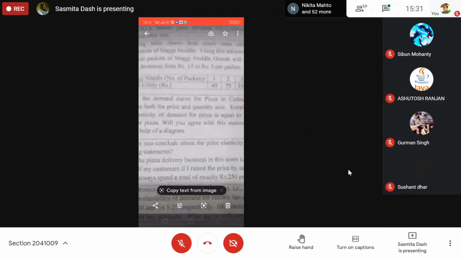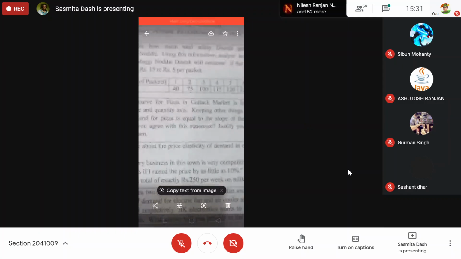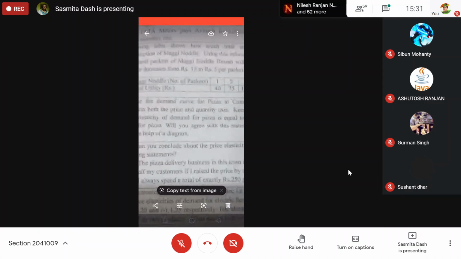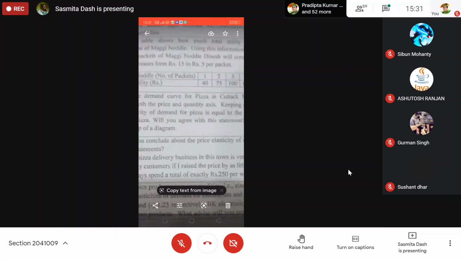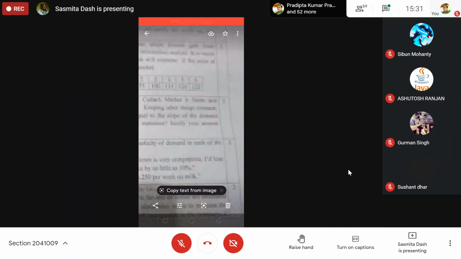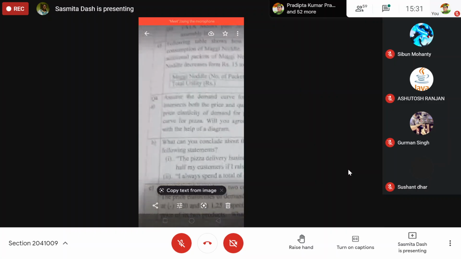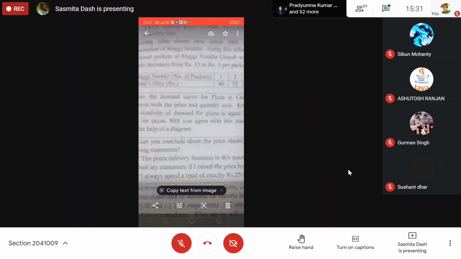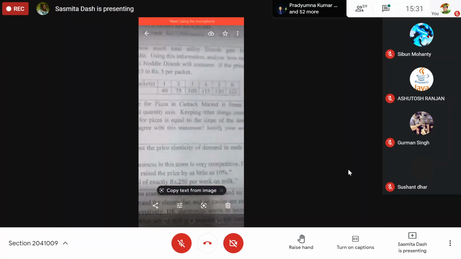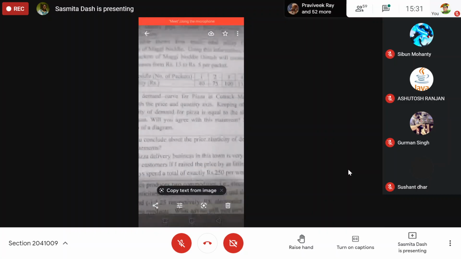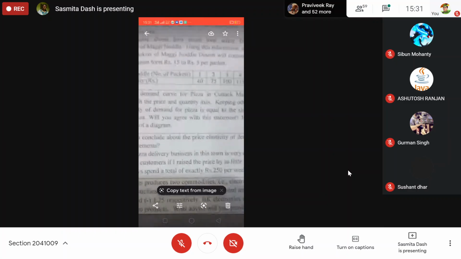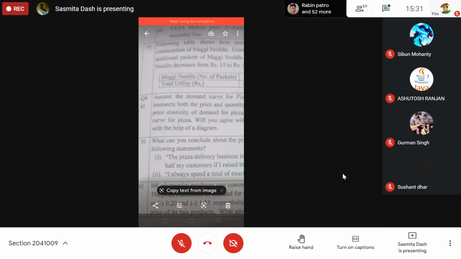Assume the demand curve for pizza in Cuttack market is linear and intersects both the price and quantity axis. It is a linear demand curve. Keeping other things constant, price elasticity of demand for pizza is equal to the slope of the demand curve for pizza. Will you agree with this statement? Justify your answer with the help of the diagram.